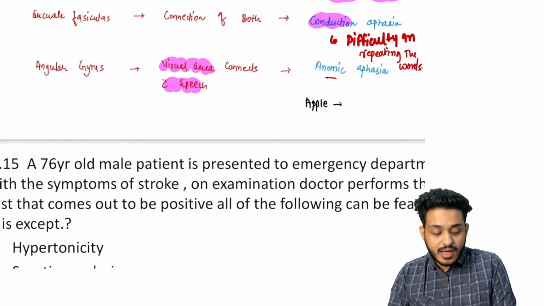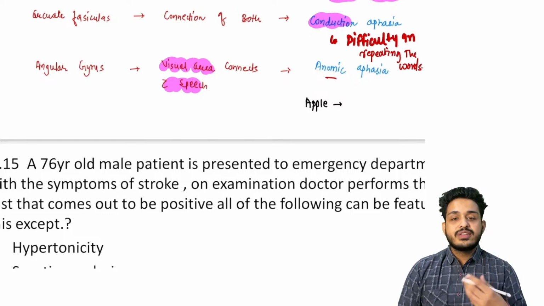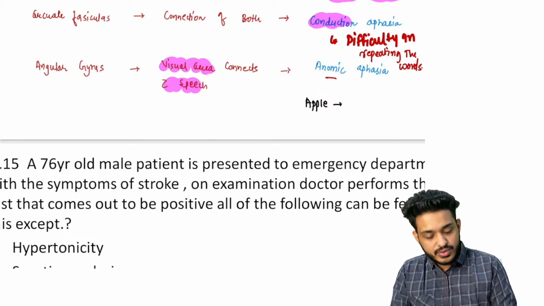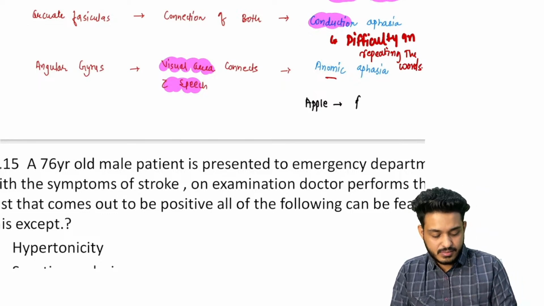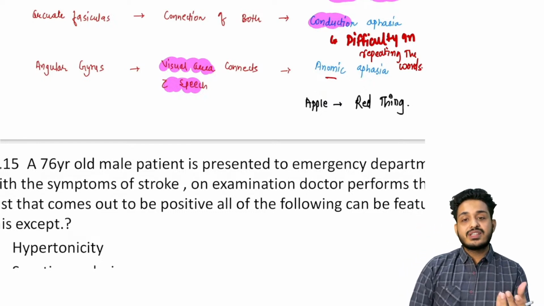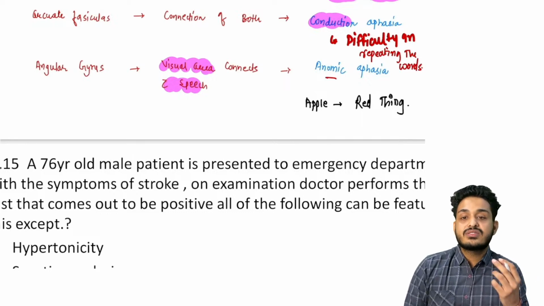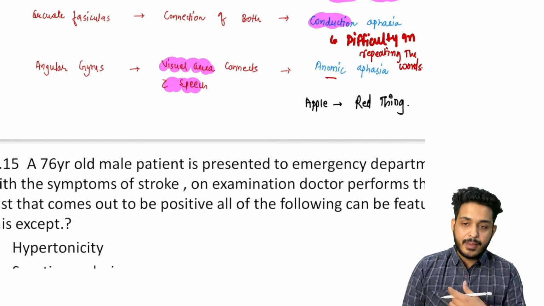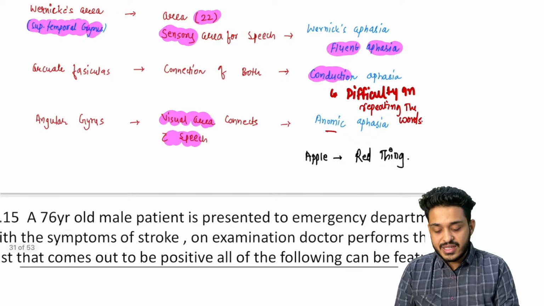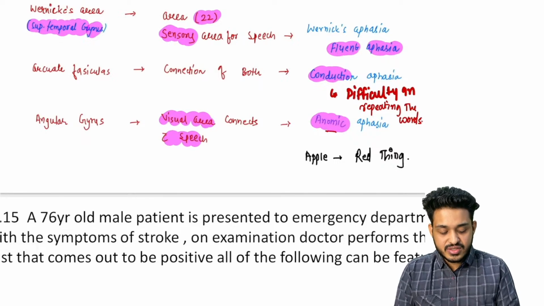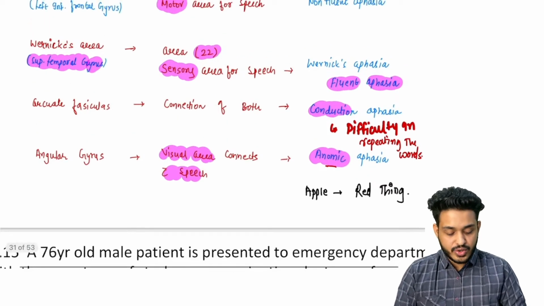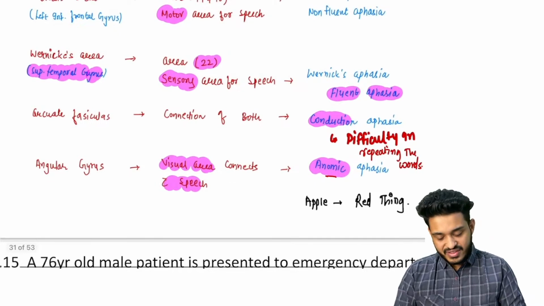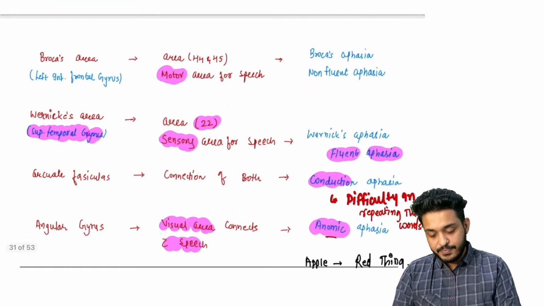If I'm showing the patient an apple, what this patient is going to perceive, he is going to tell you this is just something red, or that you are using this thing to make something, but he's not able to pronounce it as apple. This is going to be anomic type of aphasia. This patient is not going to name it correctly. This is your anomic type of aphasia, right? So these are going to be the aphasias.